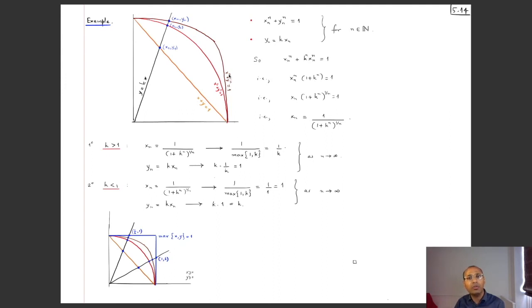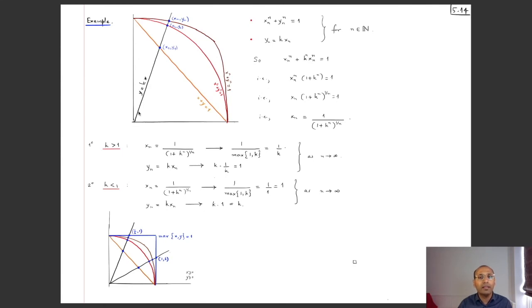If I take n equal to 2, x square plus y square will be equal to 1. That will be the circle with center 0, and so the first quadrant part will be this quarter circle, right? And in general, for n equal to 3, 4 and so on, this looks generically like this. It will be a curve like this.